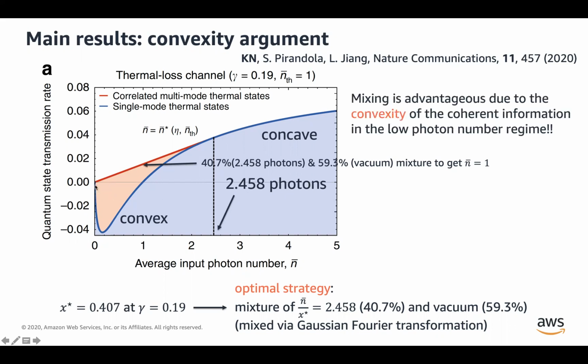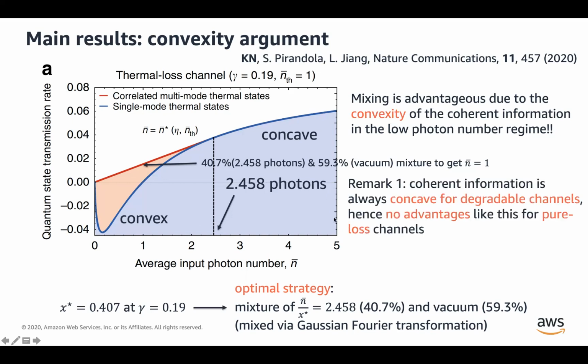What this means is that this initial convexity makes it possible that there may be some non-trivial advantage coming from taking this non-trivial boundary, and where the non-trivial boundary is determines what's the optimal mixture between a thermal state and a vacuum state. So an interesting remark is that for degradable channels, it's known that the coherent information that we are plotting here is always concave. In that case, this boundary is always the same as the blue curve, and there's not going to be any advantage in using such a multi-mode thermostat.